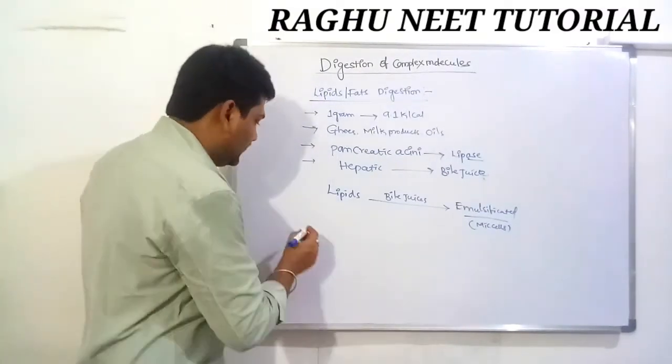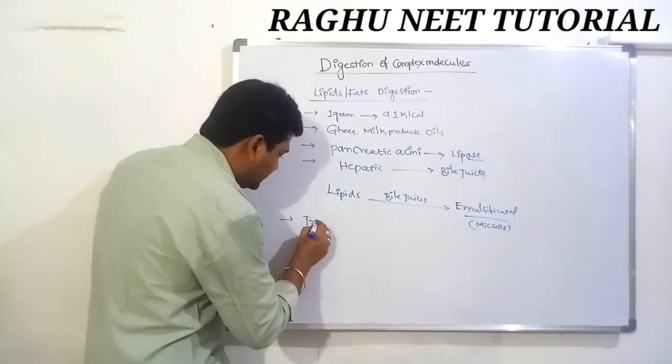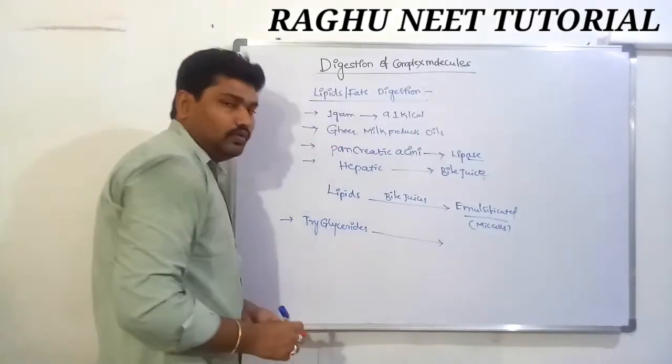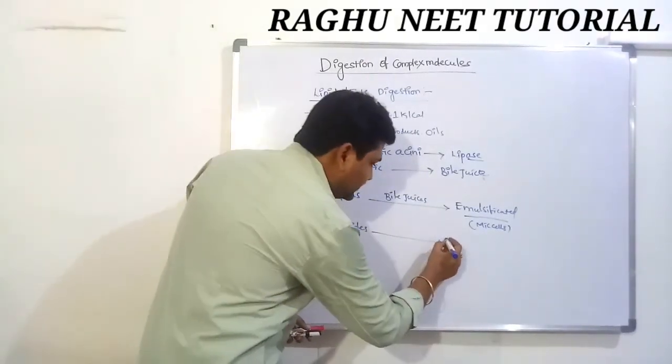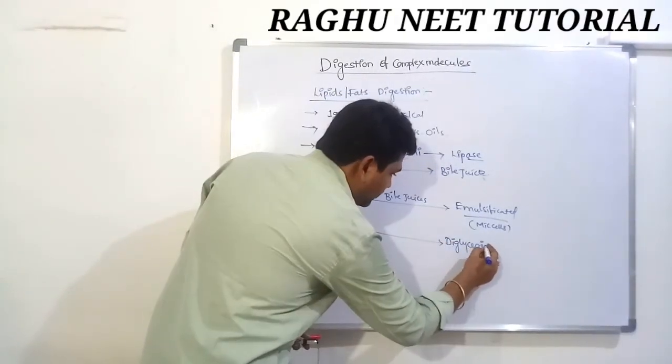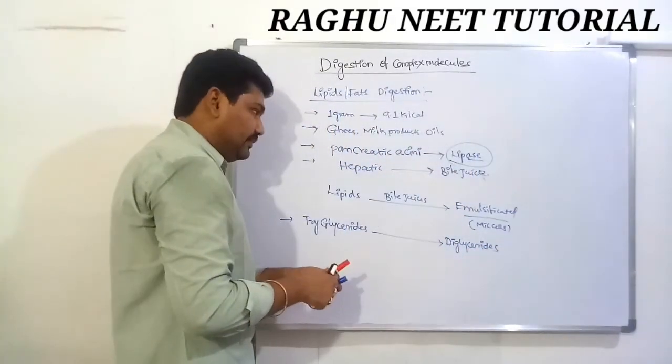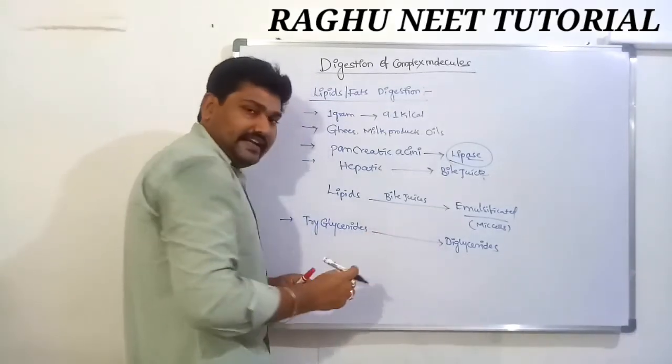First one, the triglycerides are converted into diglycerides in the presence of lipase.